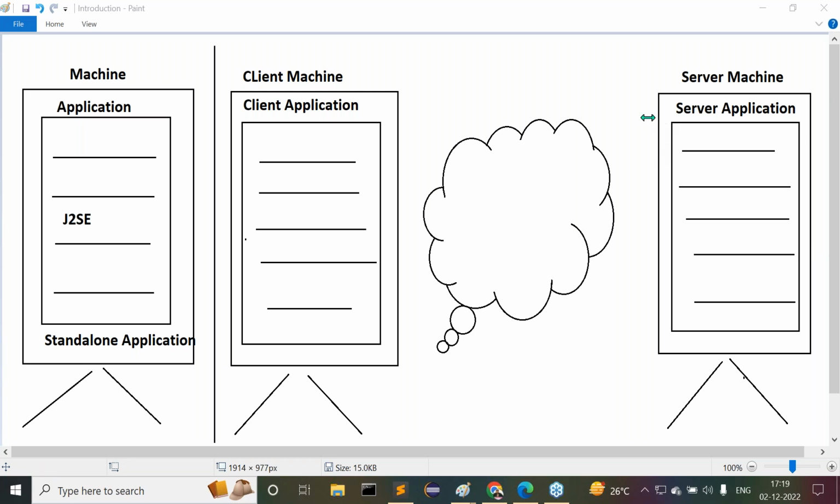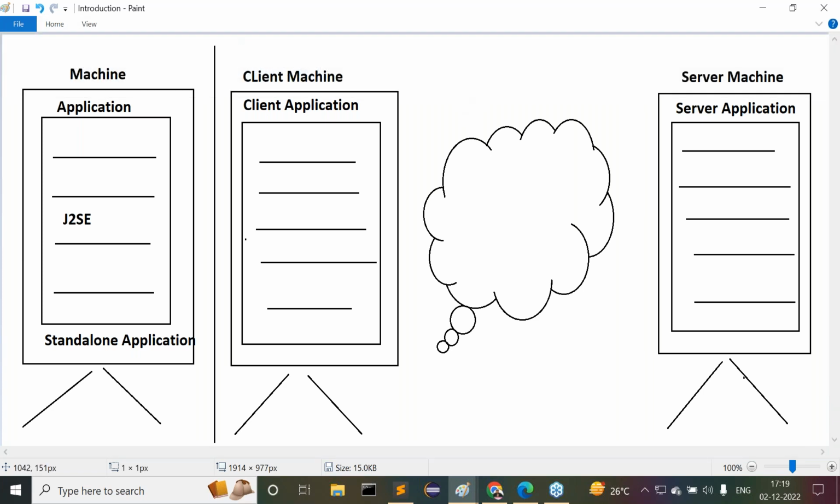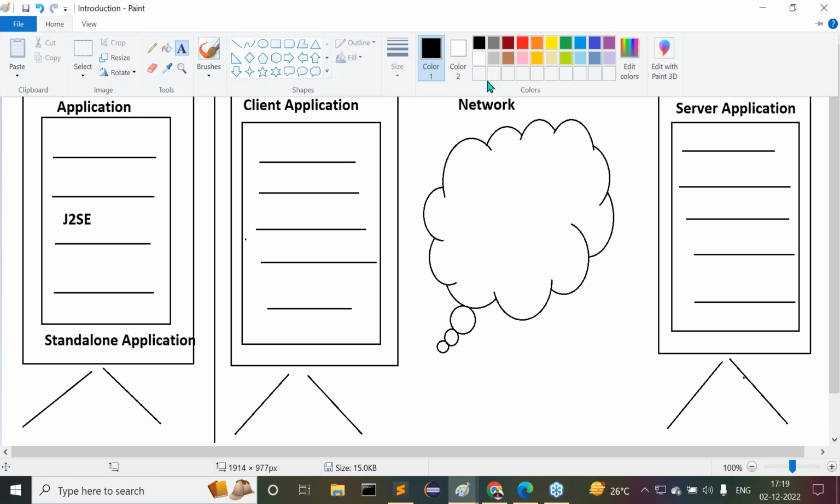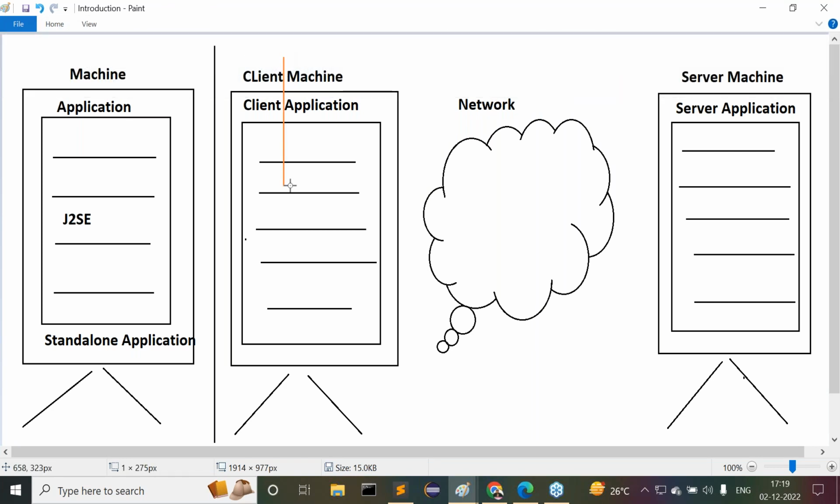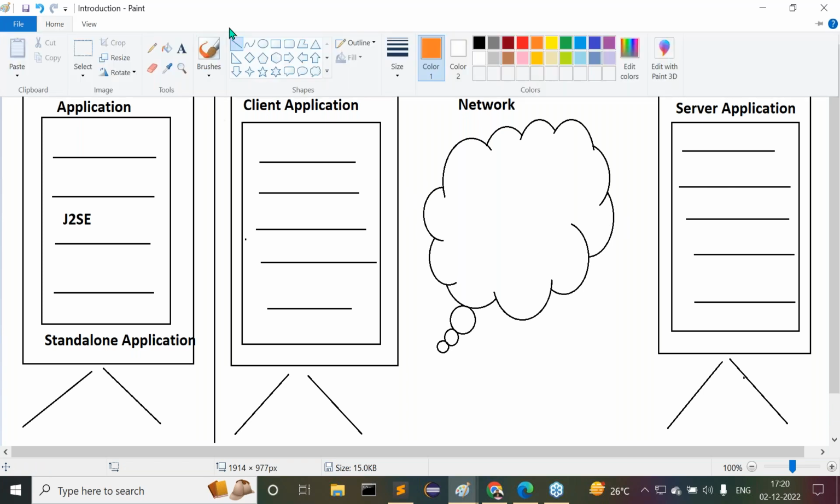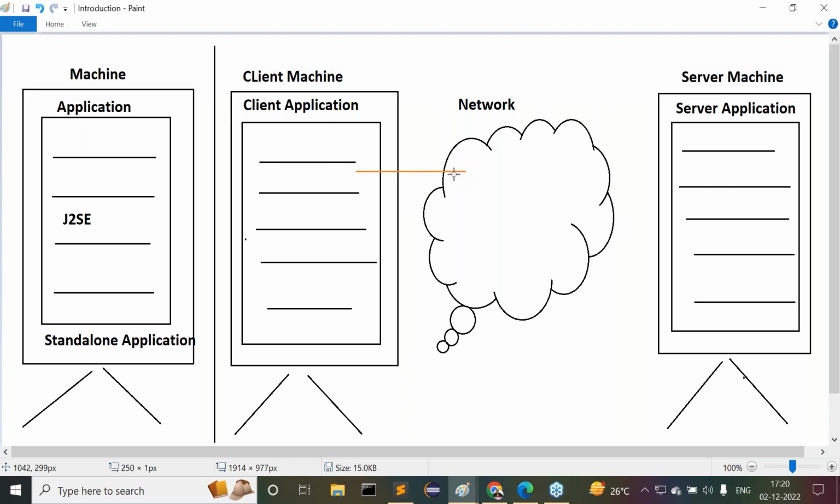Observe carefully, this is the network. Then what happens when we execute these applications? First of all, the server application is already in running mode. When we execute the client application, first the client application will send a request to the server application.